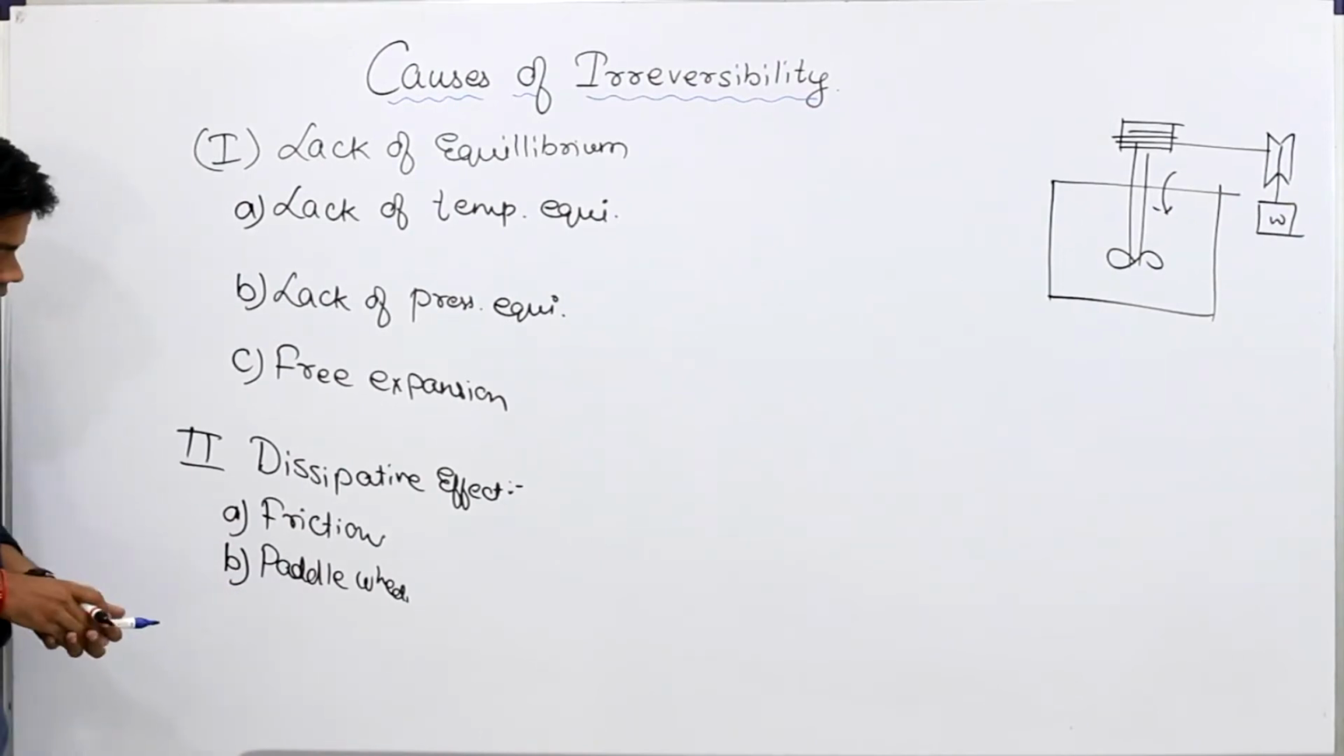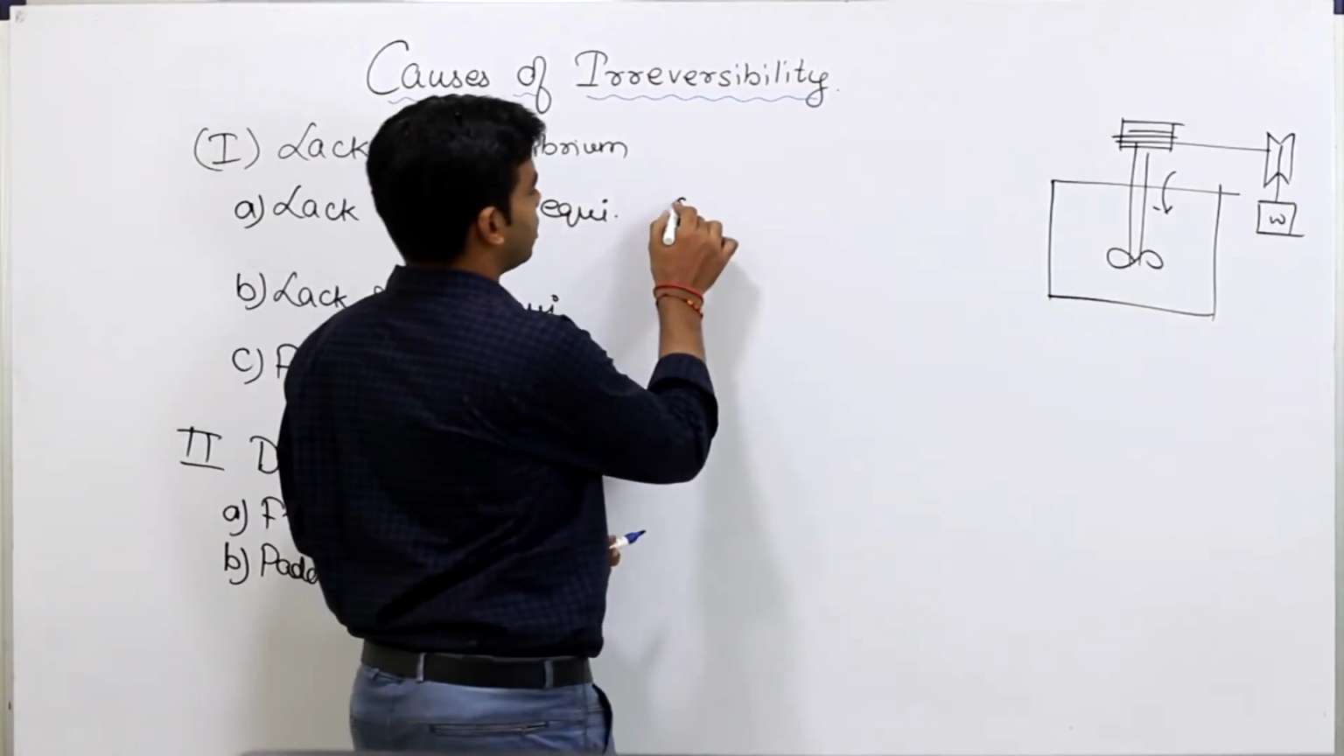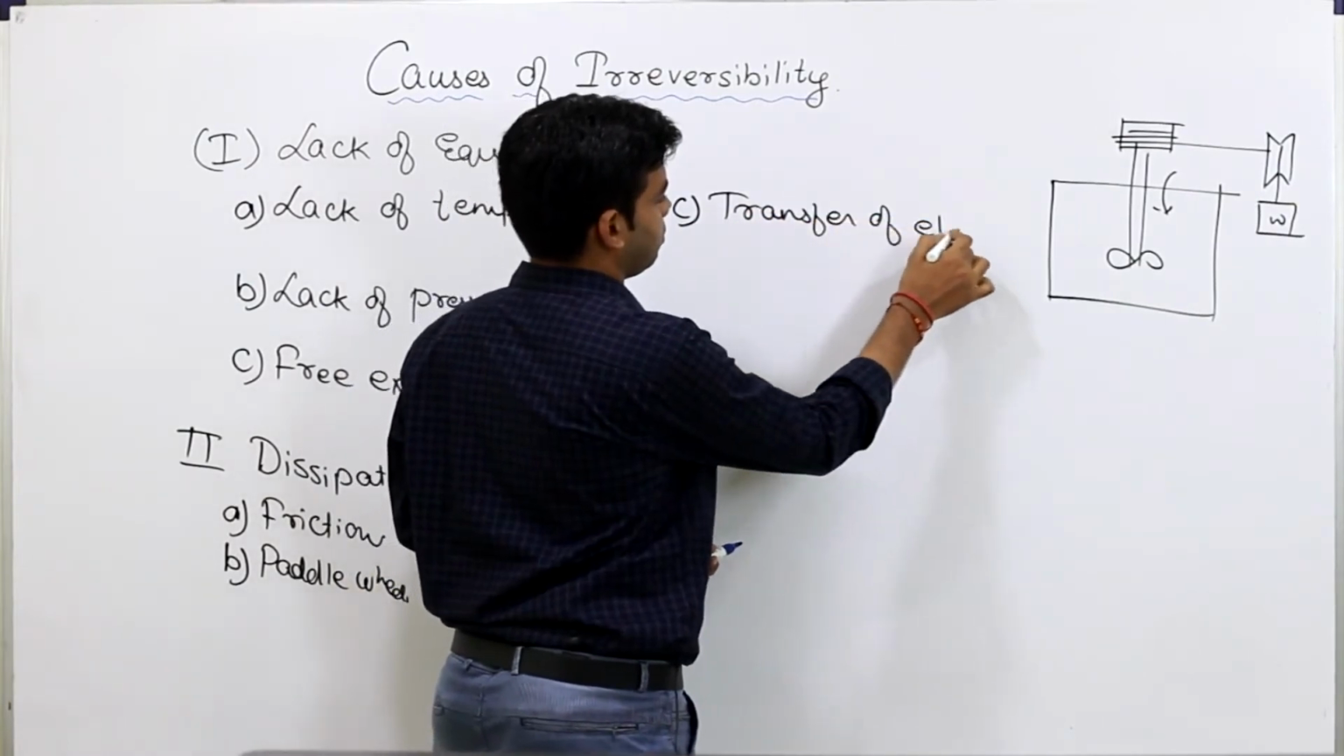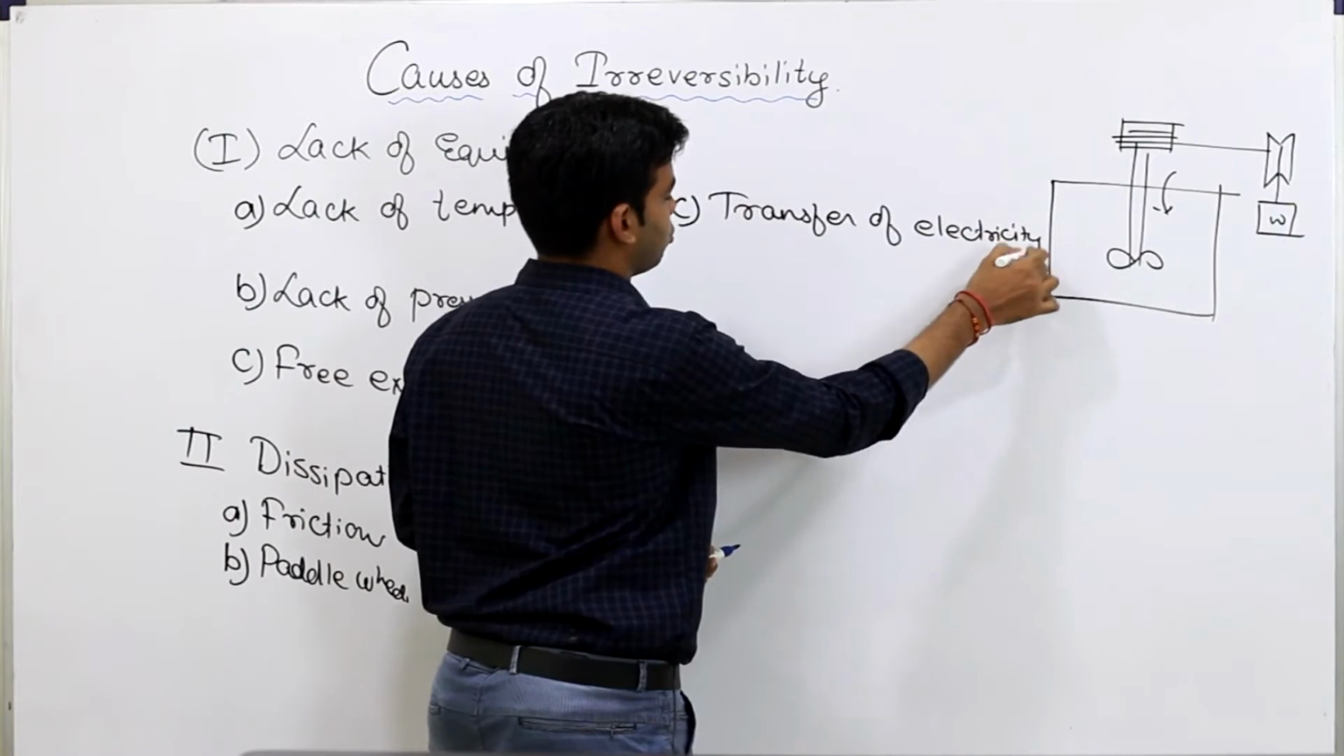Okay, and third is transfer of electric energy. Third reason is transfer of electricity through a resistor.